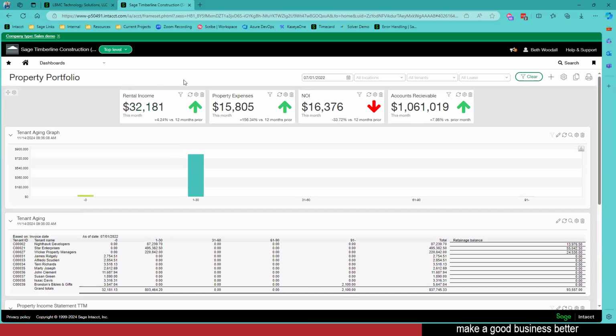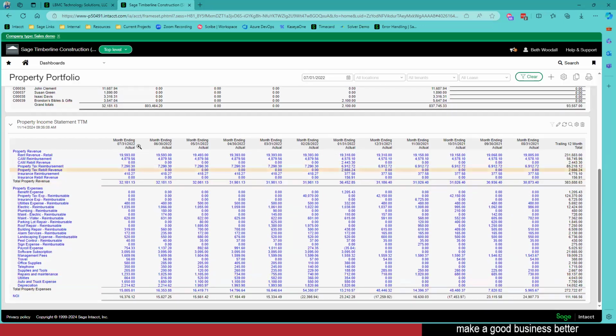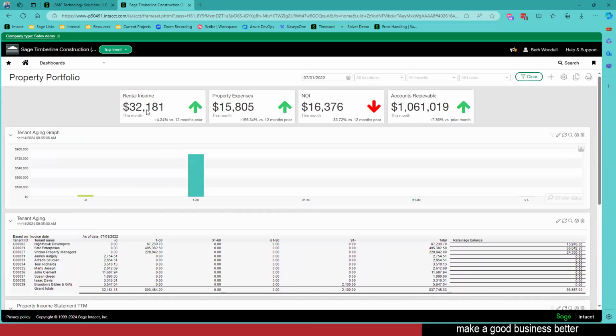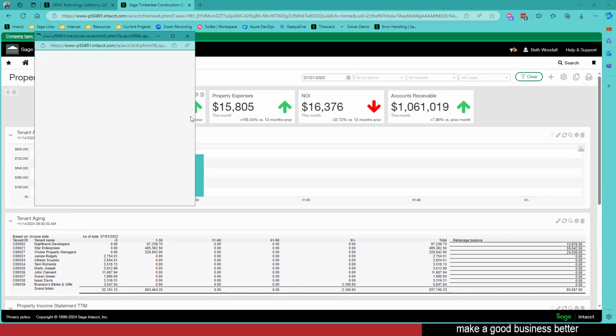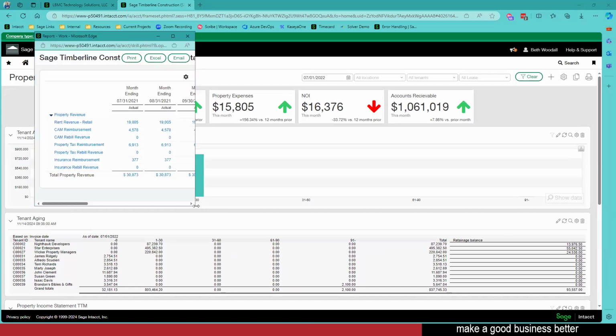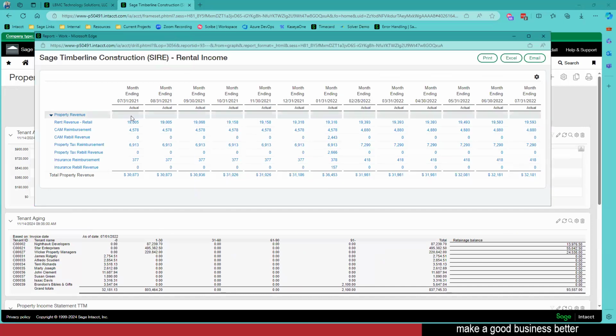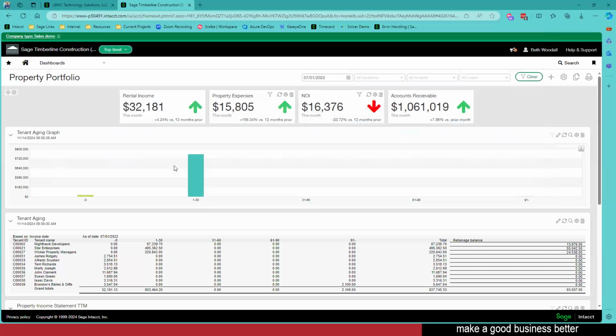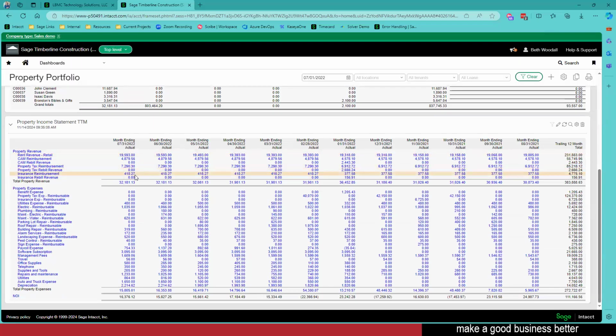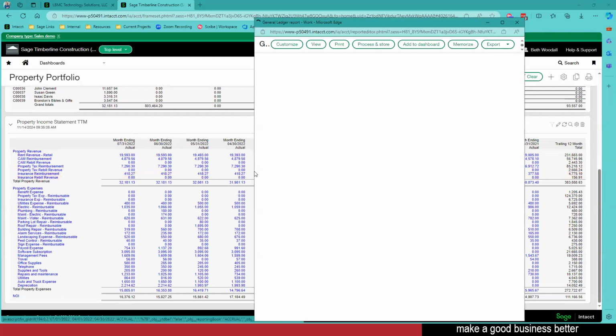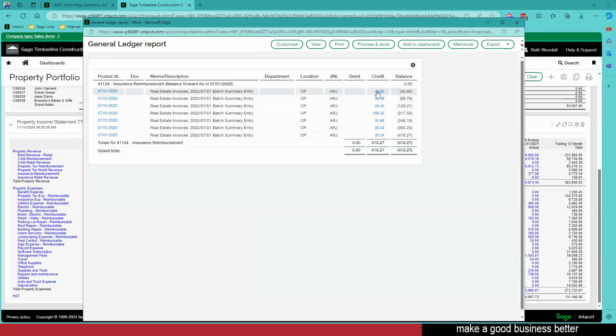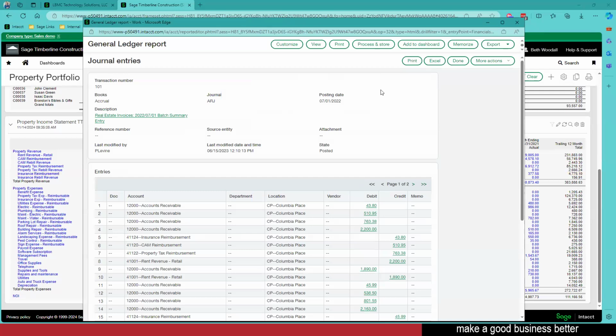Again, this is just, hey, quick glance. If I want to look at details, I can go down here. I can also drill into these numbers. So dashboards have drillable capabilities. So let's say I want to look at that 32. Hey, guess what? I'm now seeing that here and I can see all that information. Again, I can see it down here as well. But again, I can click into any of these hyperlinks and see the detail that it makes up. I can even drill down even further to see more information.